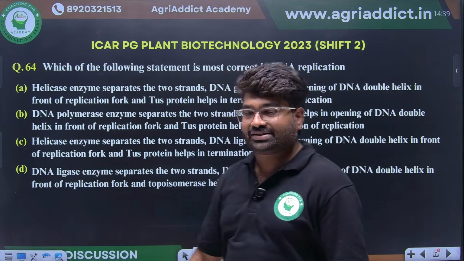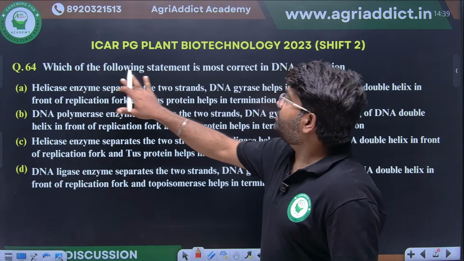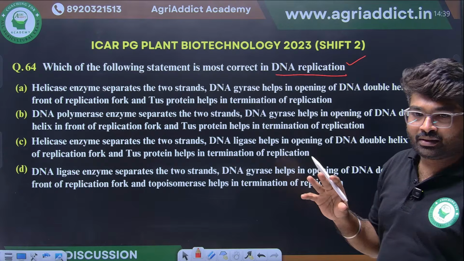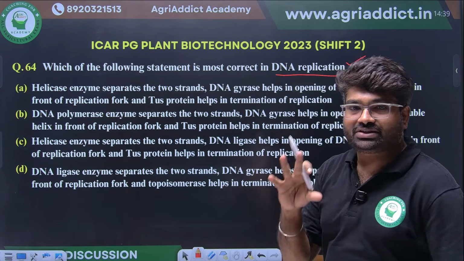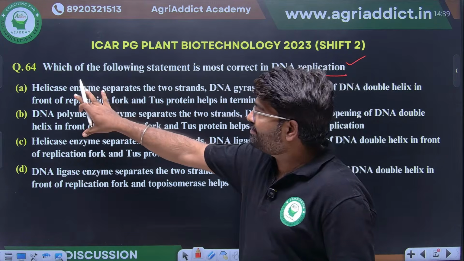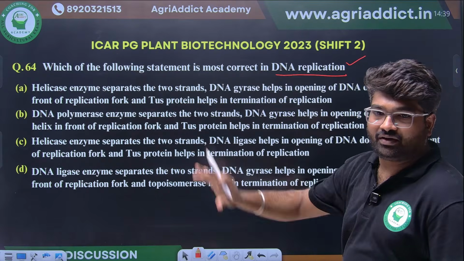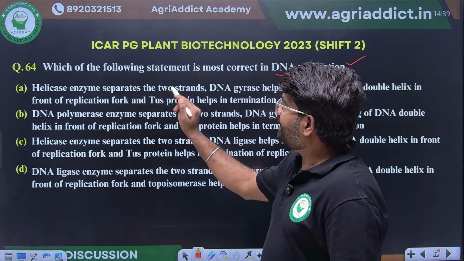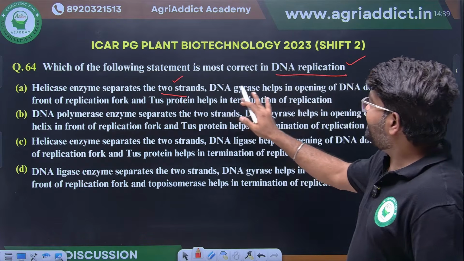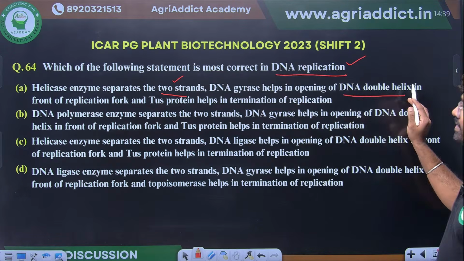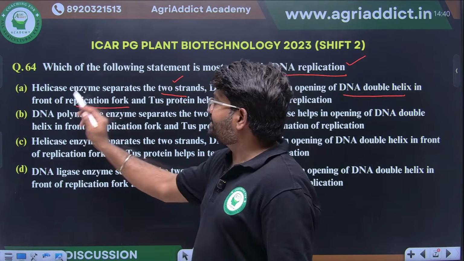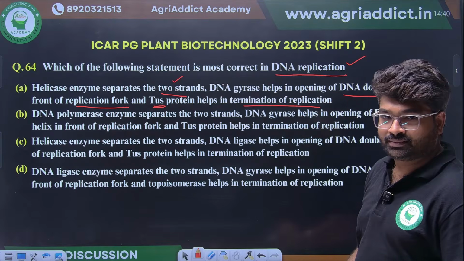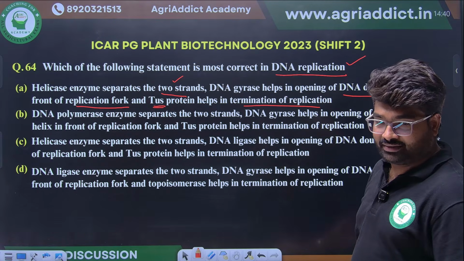Another simple question. Which one of the following statements is most correct in DNA replication? They have given different enzymes along with their function. Kindly match and let me know the answer. Helicase enzyme separates the two strands. DNA gyrase helps in opening of the DNA double helix in front of the replication fork. TUS protein helps in termination of replication. Whether these are all correct?